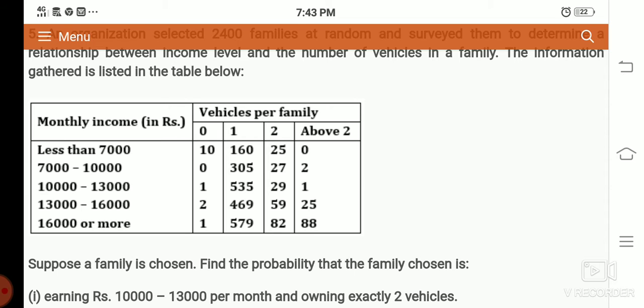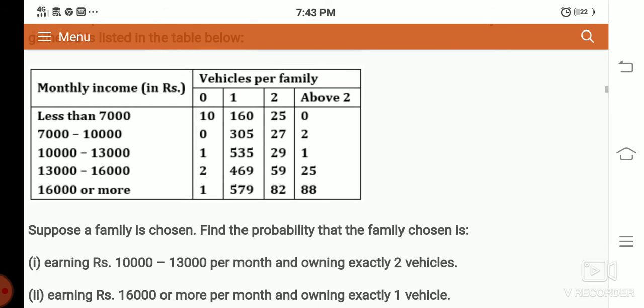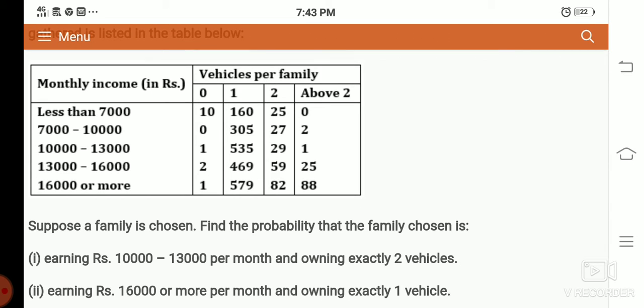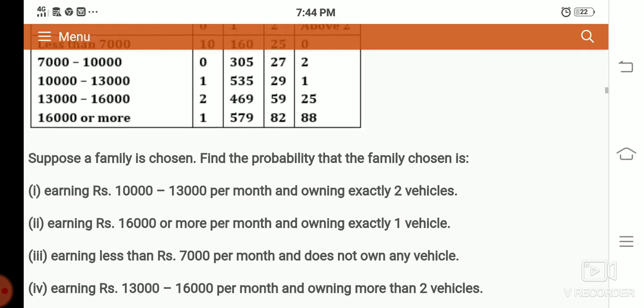Now suppose a family is chosen. Find the probability that the family chosen is earning rupees 10,000 to 13,000 per month and owning exactly two vehicles. For 10 to 13 with exactly two vehicles, there are 29 families. So that's why 29 divided by the total number of families. Like that we need to give our answer. Similarly, earning 16,000 or more and owning exactly one vehicle is 579. So 579 divided by the total number of families. Like that you need to give the exact answer.